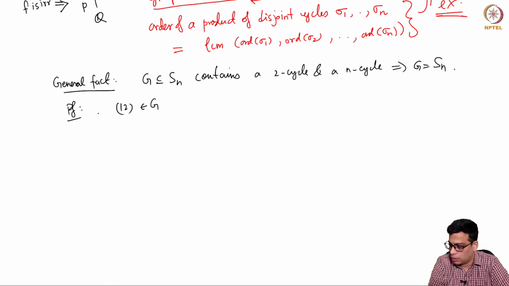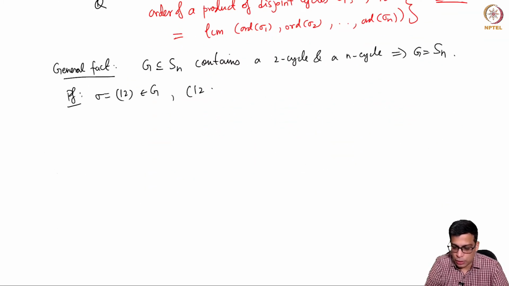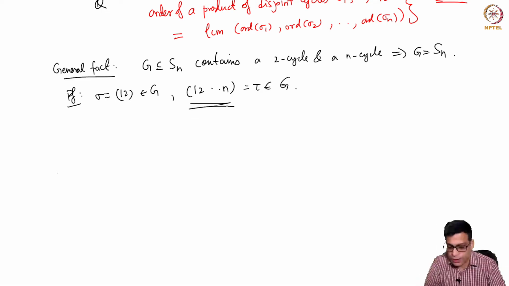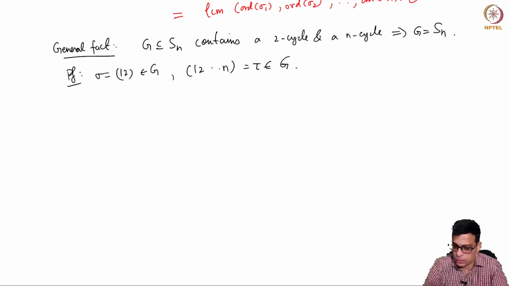The proof of this is as follows. We can assume (1 2) is in G. Let's call that sigma. Of course, that is just a matter of rearranging the indices. We can also assume that this is the n cycle, because if you take an n cycle and take sufficiently many powers of it, eventually you will get this one, because n cycles form a cyclic group and they're all powers of each other. Let's call this tau.